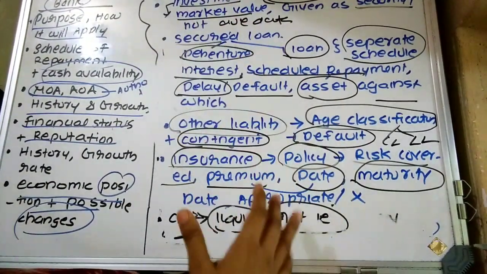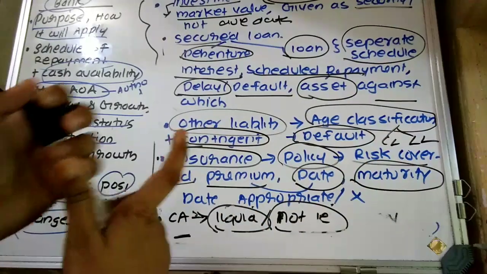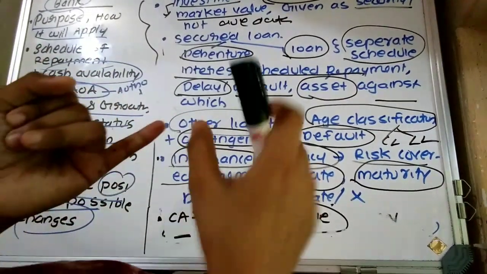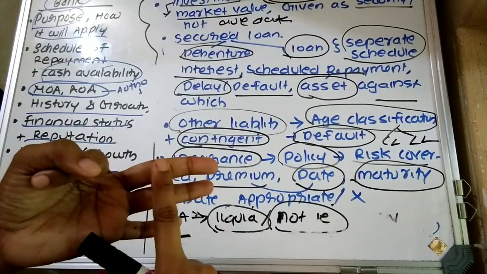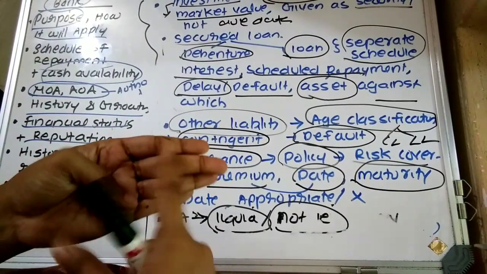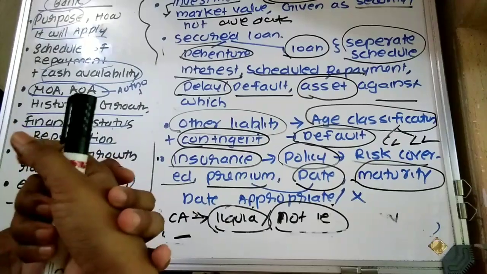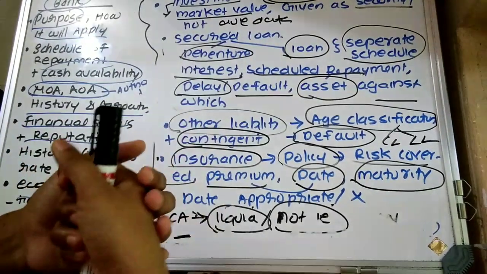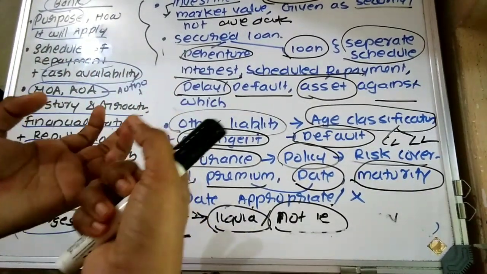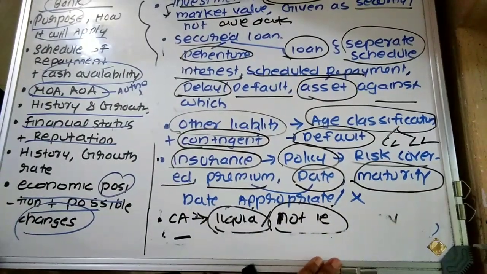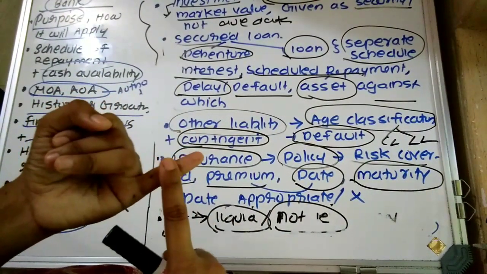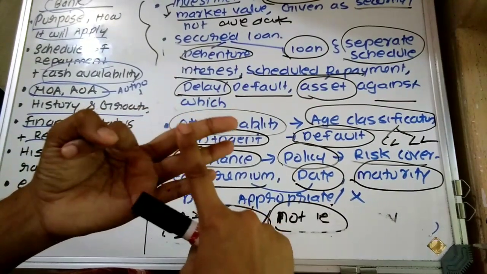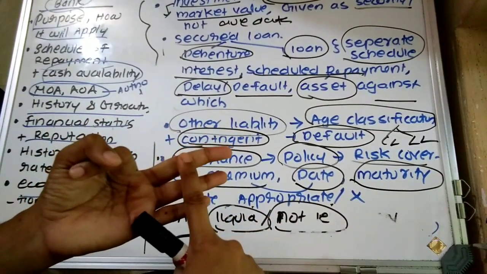Then fixed assets: they have to examine the fixed asset register, the gross value of fixed assets, that is the total cost of the fixed assets, the rate of depreciation, any chances of revaluation, whether any charge is applicable to the fixed assets, or whether these fixed assets have been secured against any loan. Next is inventory: proper classification of inventory, accounting policy, and whether this inventory has been secured to obtain any loan.